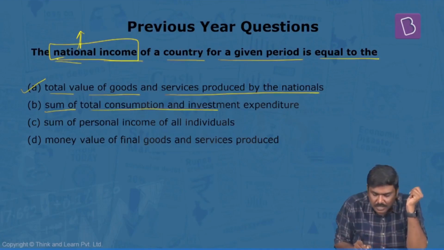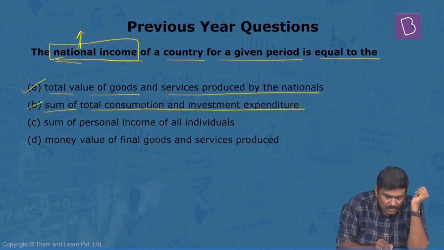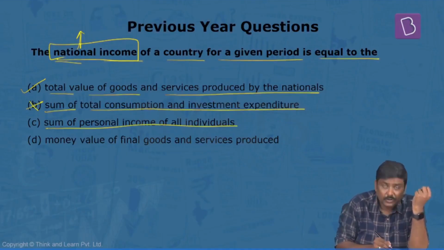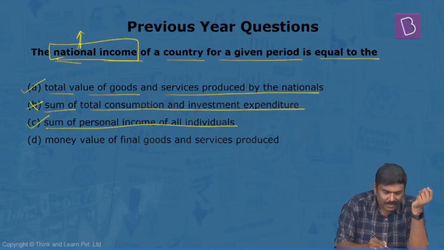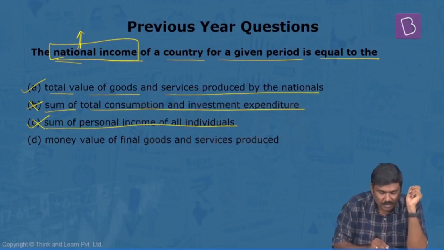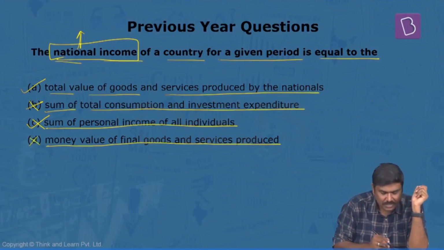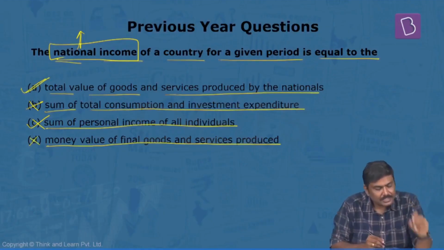Sum of total consumption and investment expenditure. No, this will give you part of GDP. Sum of personal incomes of all individuals. If you take all the individuals, then you'll get GDP, but not national income. Money value of the final goods and services produced. Again, GDP, not national income. So option A is the correct option here.